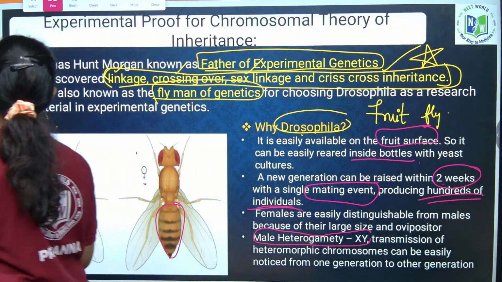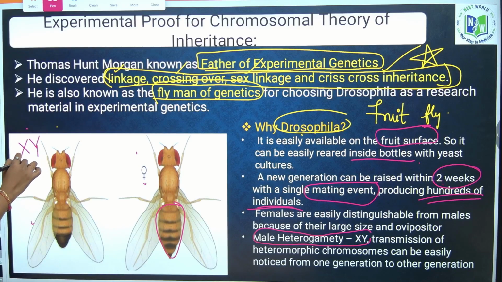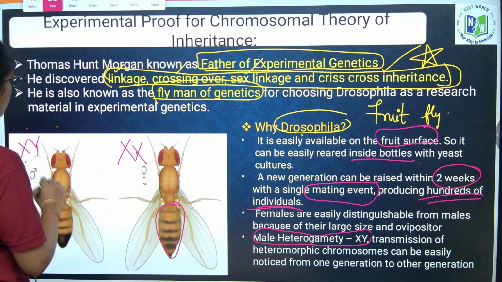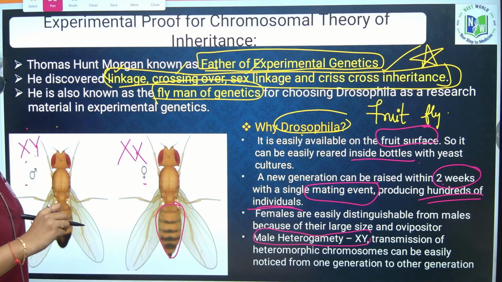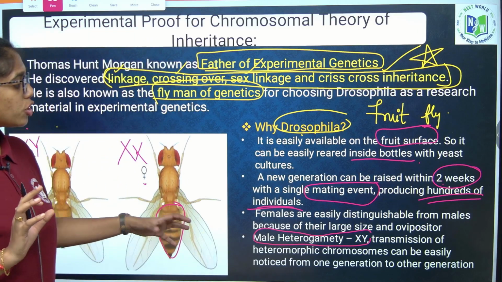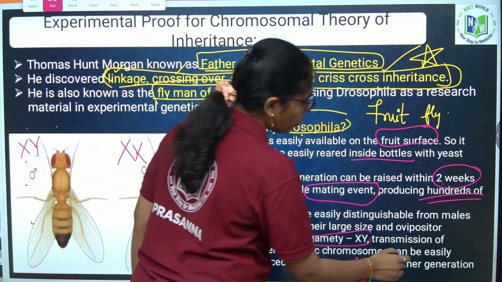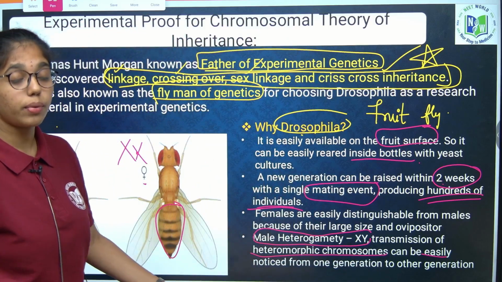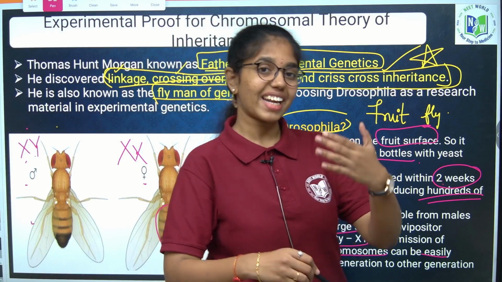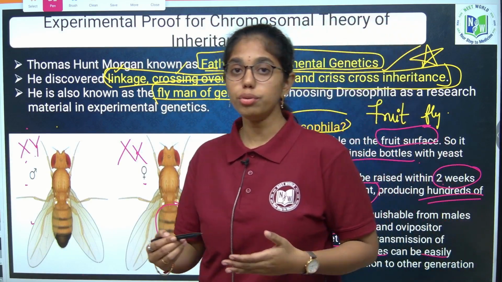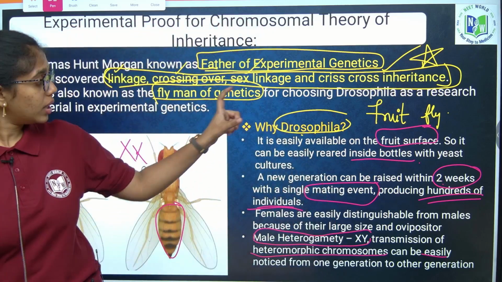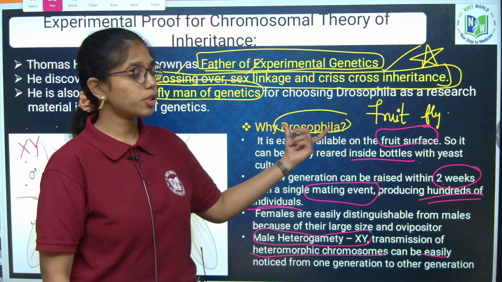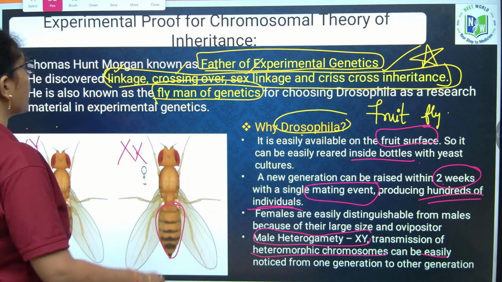Males of Drosophila have only one X chromosome and one Y chromosome. Females have 2 X chromosomes, so which pattern of sex determination is it following? Male heterogamety. Based on this also, it is easy to analyze heteromorphic chromosomes, which are being transferred from one generation to the other. Keeping all these things in mind, Morgan chose Drosophila as the model organism to conduct the experiments. Clear?